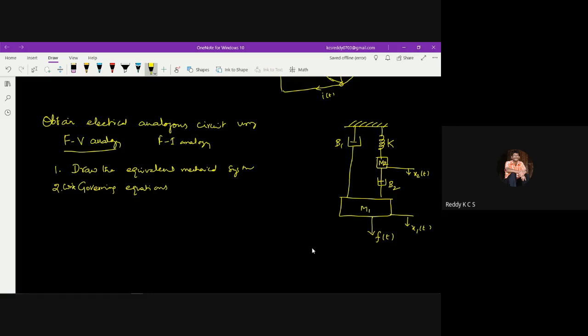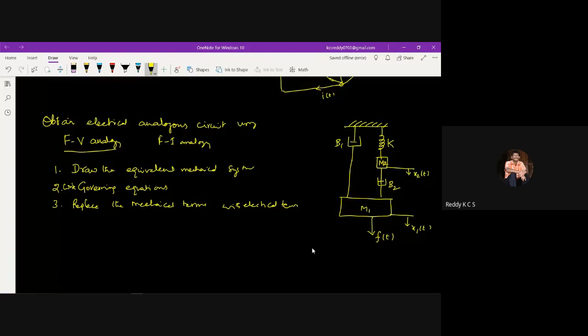You need to write the governing equation, that is force is equal to, for the different nodes. And third, after writing the governing equation, replace the mechanical terms with electrical terms based on the analogy which you are using. These are the three very important steps which you need to follow.